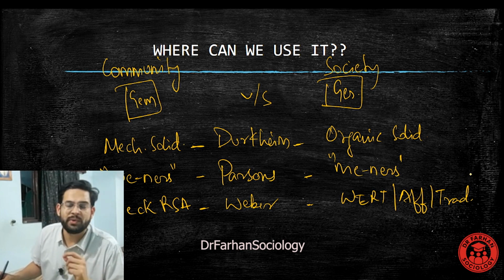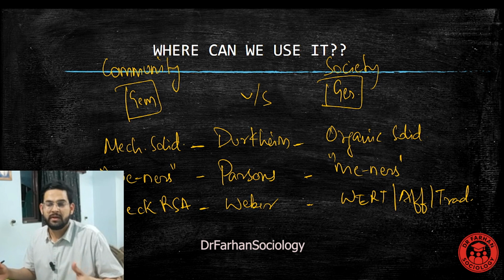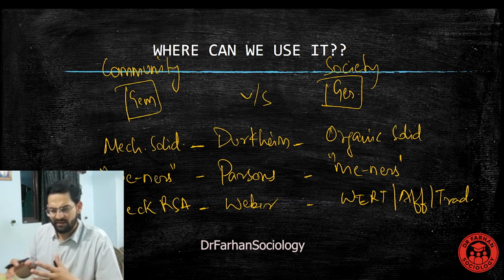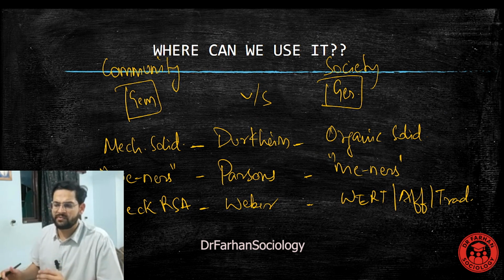What are we trying to understand? We are trying to divide societies into two forms. Ferdinand Tönnies, a German sociologist, used the words Gemeinschaft and Gesellschaft. They can be used in many different ways: Durkheim's mechanical and organic, Parsons' Wesenwille and Kürwille, and Weber's different types of social action.